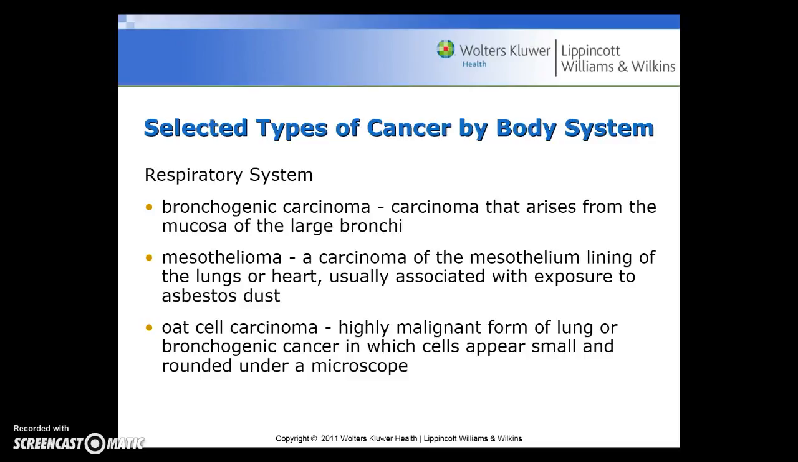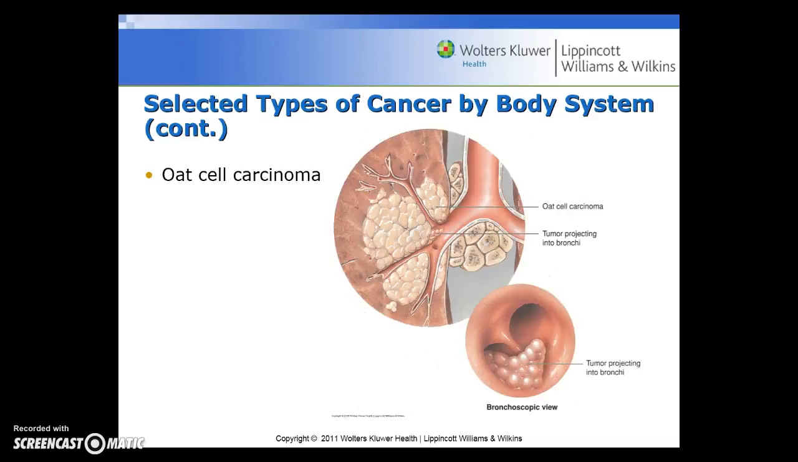Cancers in the respiratory system include a bronchogenic carcinoma, and that's a carcinoma that arises from the mucosa of large bronchi. Mesothelioma is a carcinoma of the mesothelium lining of the lungs or the heart, and it's usually associated with exposure to asbestos dust. An Oat Cell Carcinoma is a highly malignant form of lung or bronchogenic cancer in which the cells appear small and rounded under a microscope. And here we can see the Oat Cell Carcinoma and the tumor projecting into the bronchi in this picture.